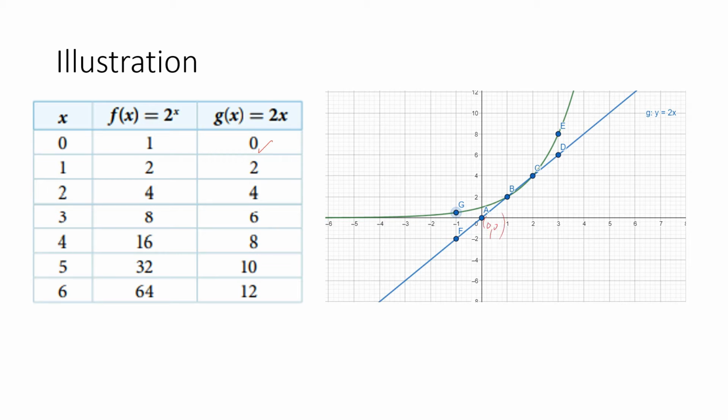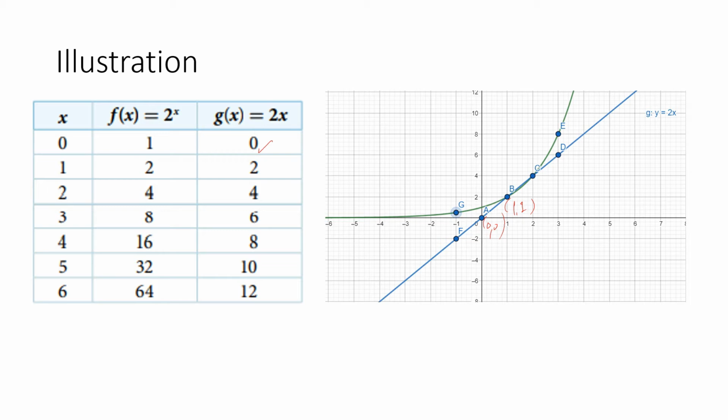Now if x is 1, the function value of the linear function is 2. So 1, 2. Which is the same as the function value of this exponential function, right? If x is 1, it is 2. That's why if you look at the graph, it intersects at the point 1, 2, because they have the same function value if x is 1.